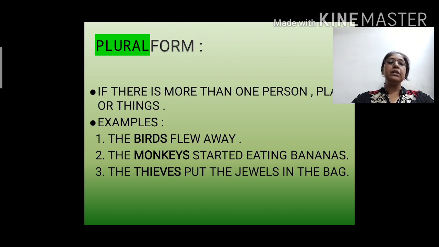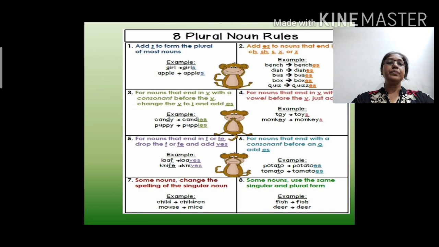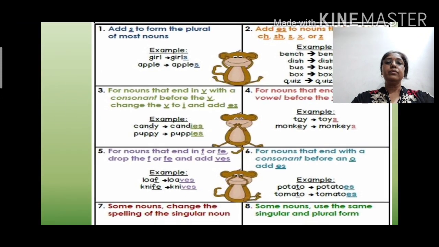Now again in the third example, the thieves put the jewels in the bag. The thieves here means more than one. Now some rules are there for plural nouns. What are the rules? Add s to form the plural to most nouns. In most of the nouns, at the end of the word we are adding s, like girl, girls, apple, apples.